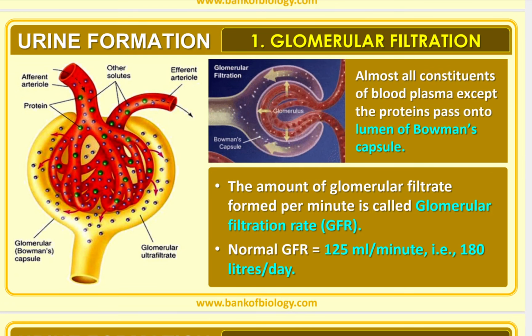The amount of glomerular filtrate formed per minute is called GFR, glomerular filtration rate. That is the amount of glomerular filtrate formed per minute from the blood present in the glomerulus. Normal GFR is equal to 125 ml per minute, that is 180 liters per day. Okay.